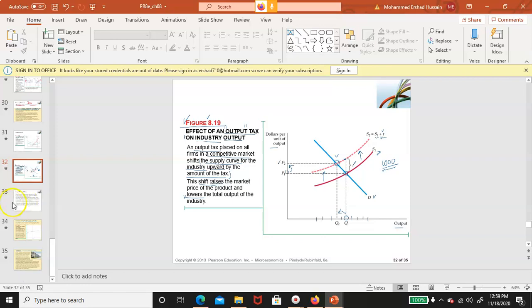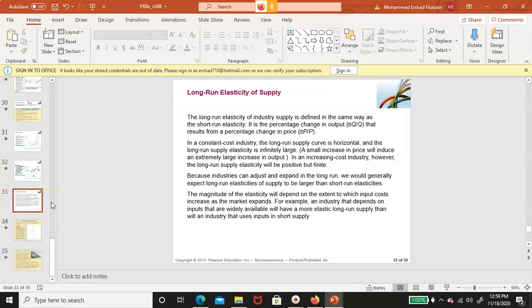As we have indicated. Now the next slide, we want to talk about long run elasticity of supply. The long run elasticity of industry supply, right? Industry, this is all the firms taken together, the market, is defined in the same way as the short run elasticity.